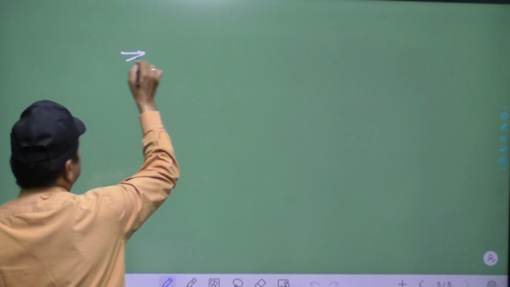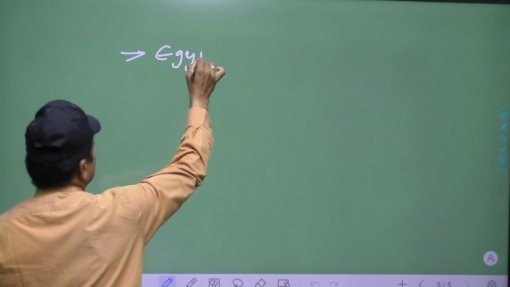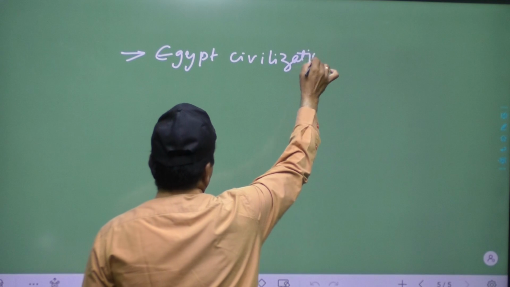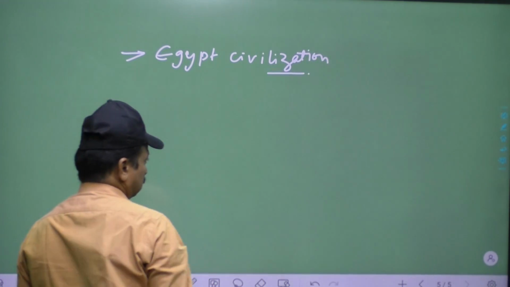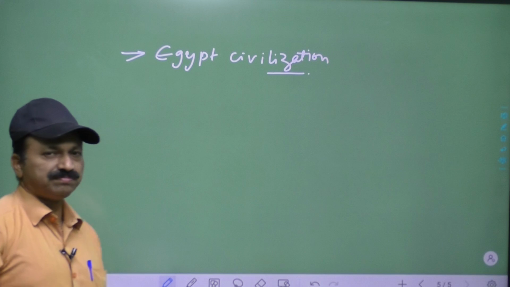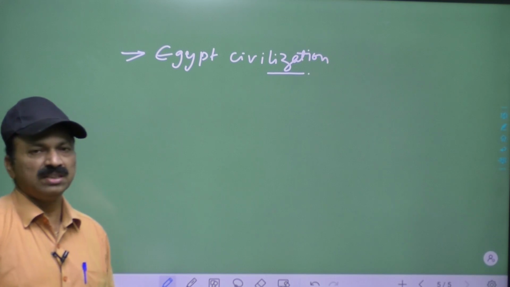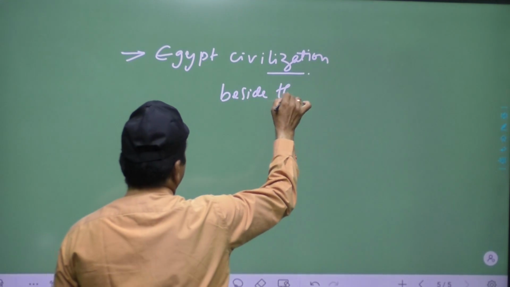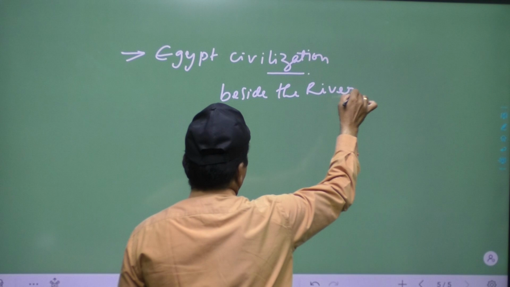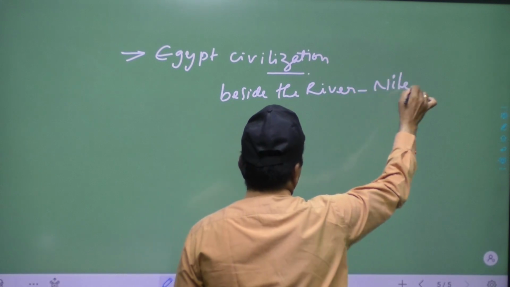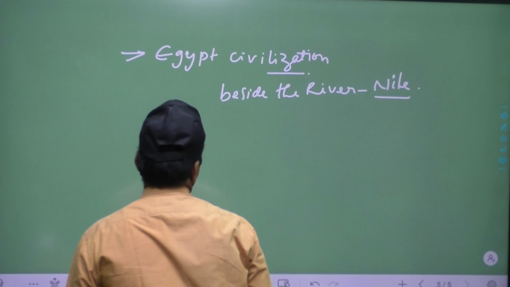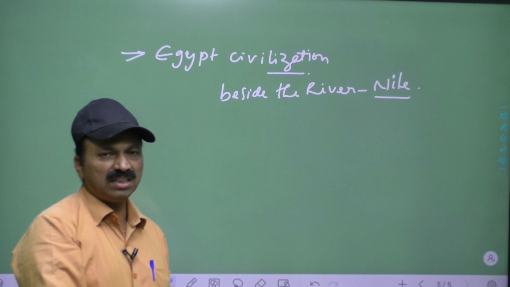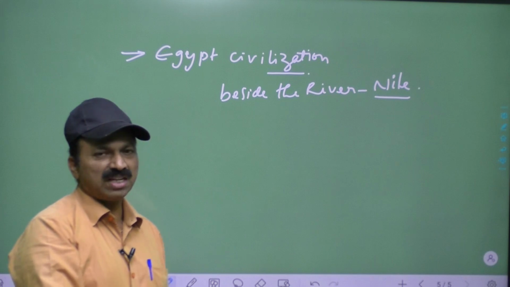This flourished beside the river Nile. The Egypt civilization developed beside the river Nile only.